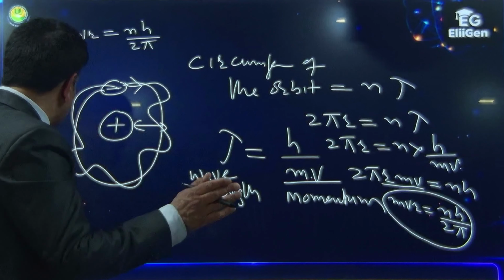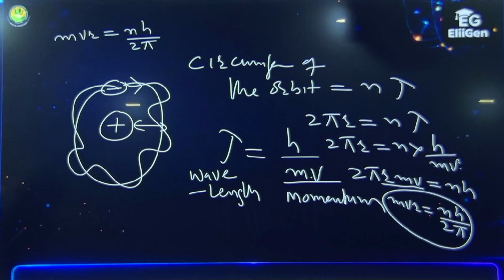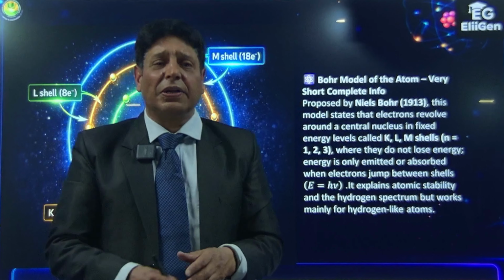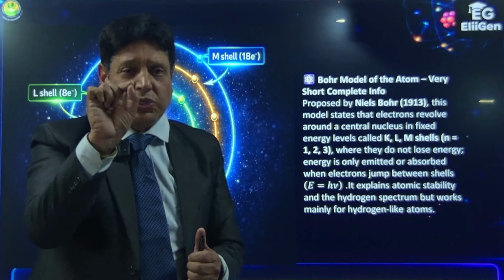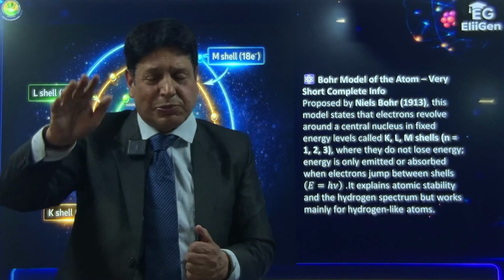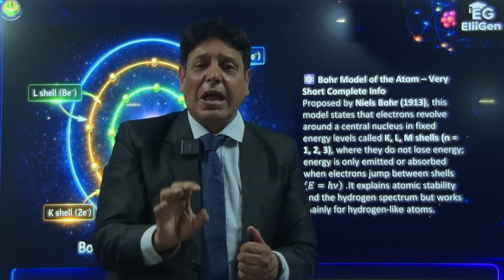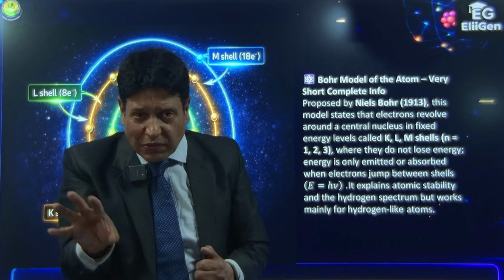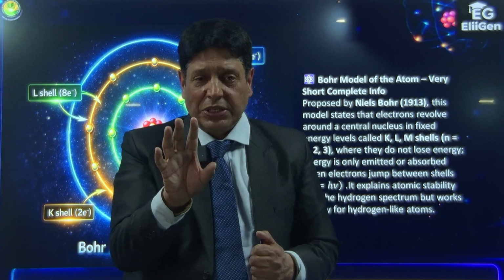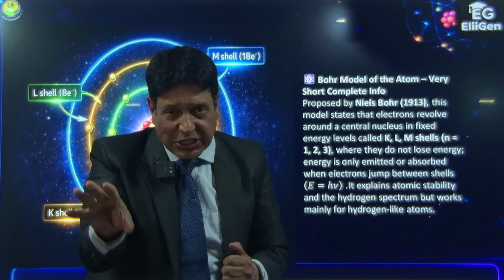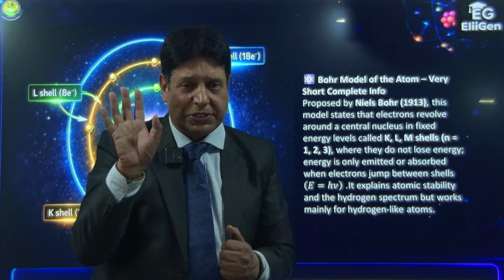So there are two important features of Bohr's model of atom. One is quantization of energy, which I have explained. What is quantization of energy? Let me recapitulate. First, the electron revolves around the nucleus in circular, fixed, stationary and non-radiating orbits.